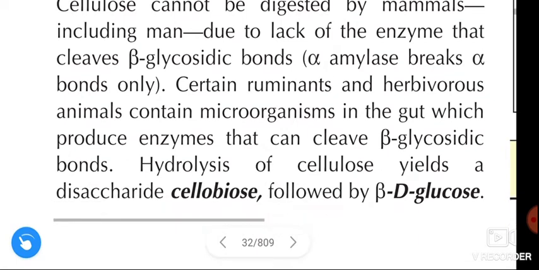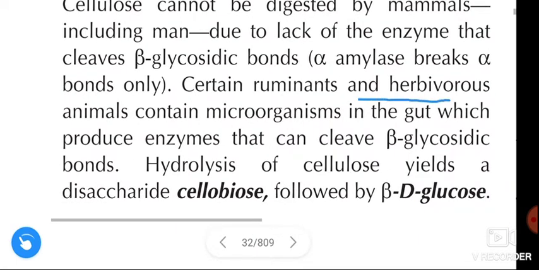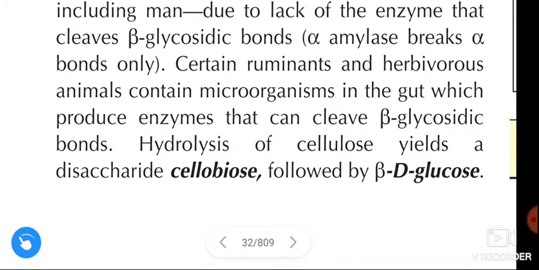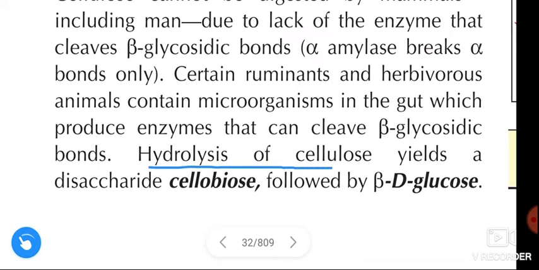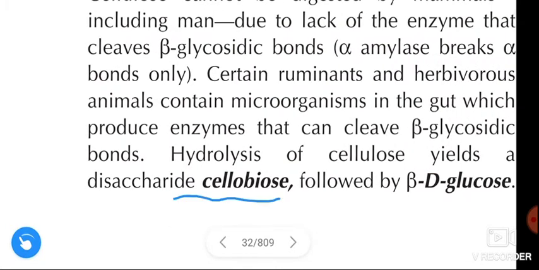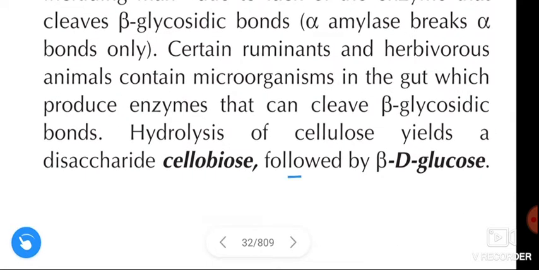Next, certain ruminants and herbivorous animals contain microorganisms in the gut which produce the enzymes that can cleave the beta glycosidic bonds, and hydrolysis of cellulose yields a disaccharide, cellobiose, followed by beta D glucose.